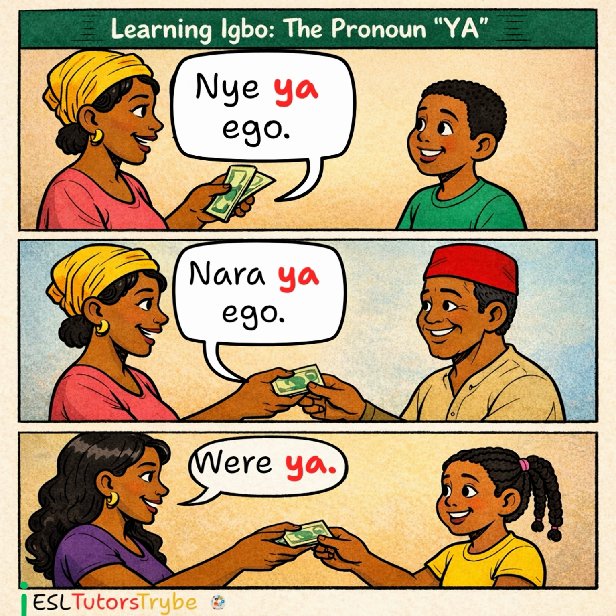Nara means to collect. Some dialects say nalo ya ego. You can also say were ya, take it. Were means take. Some dialects also say welu ya.